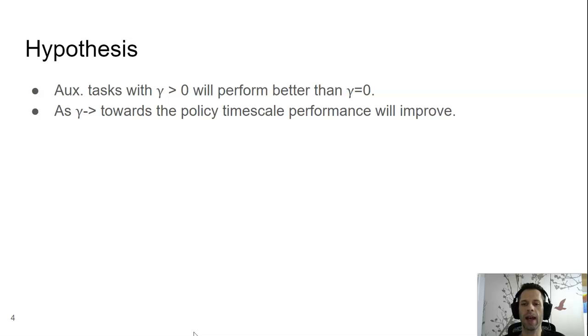Further, we expect that as gamma increases towards the discount used by the policy, performance will continue to improve. The reason we hypothesize this is that in the on-policy setting, auxiliary tasks with similar timescales as the policy should have similar or even the same feature dependencies as the policy itself. This is an assumption we make. In the sparse reward setting, this should help the representation network arrive at similar features faster.